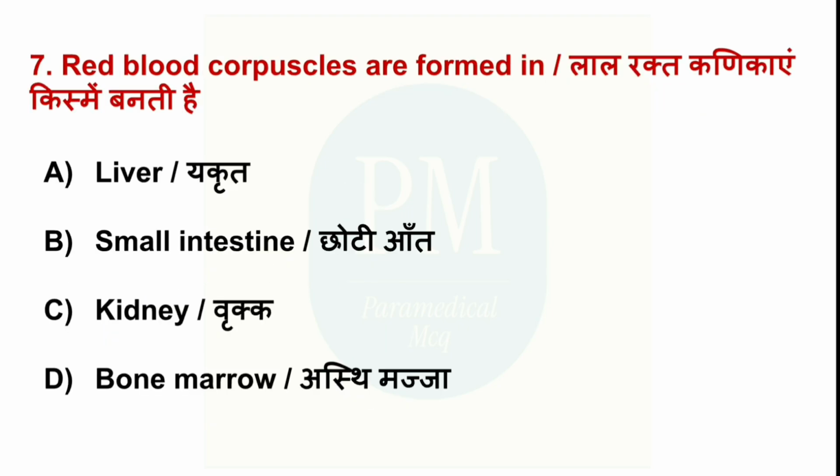Red blood corpuscles are formed in option A, liver, option B, small intestine, option C, kidney, option D, bone marrow. The correct option is option D, bone marrow.